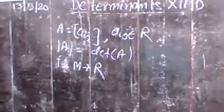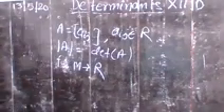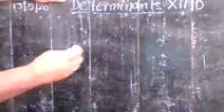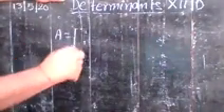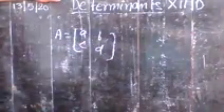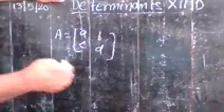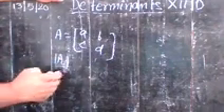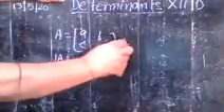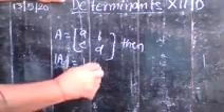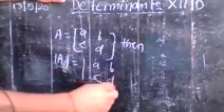Okay, so here you have the definition of the determinant. So how do you express it? If you are taking any square matrix A as a, b, c, d, suppose here you have a square matrix of order 2, then the determinant of A can be written in this way: a, b, c, d.